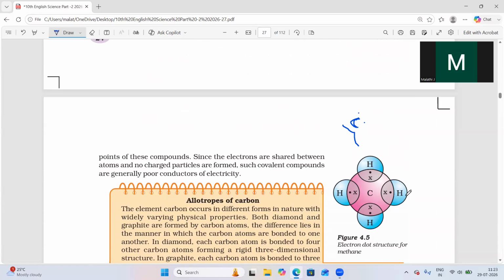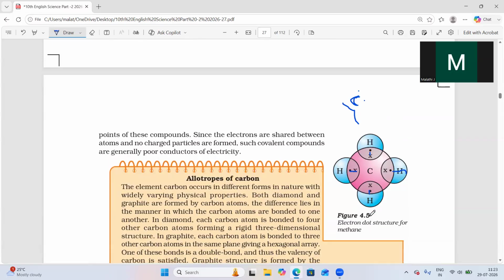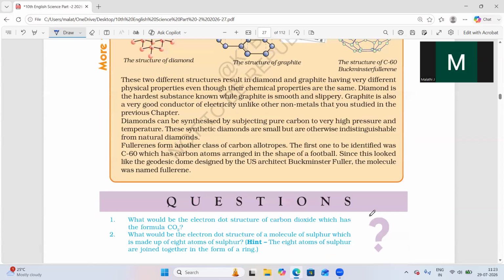It will combine to form a bond with the 1 valence electron of a hydrogen, so it forms 4 bonds around the carbon. It has 4 valence electrons and needs to get a stable structure. With shared pairs of electrons, it will combine with 4 hydrogen atoms and become CH4.